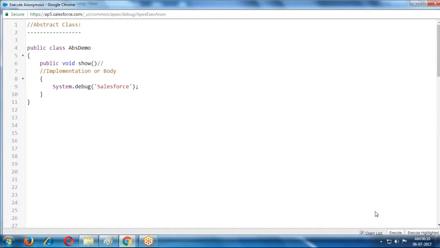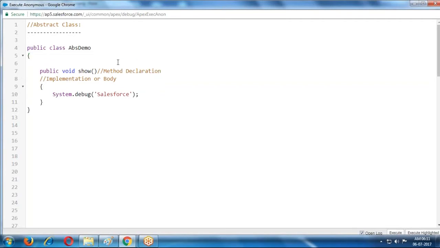Now this is called method declaration. If a method contains declaration plus implementation, such types of methods are called concrete methods.